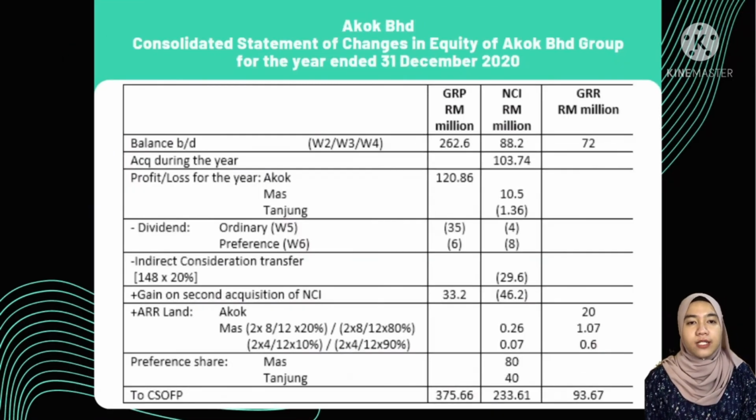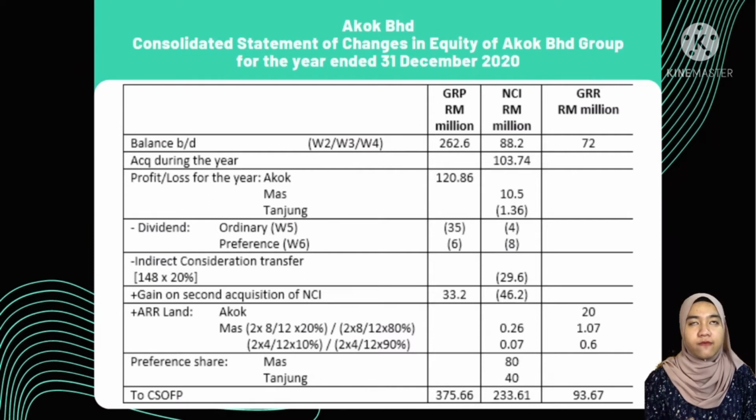Then, for indirect consideration transfer, we took the amount consideration transfer of 148,000 that is provided in the question and multiply it with NCI of 20%. Next, for gain on acquisition of NCI, we took the amount from the calculation in question 1C that was explained by AYUNI.